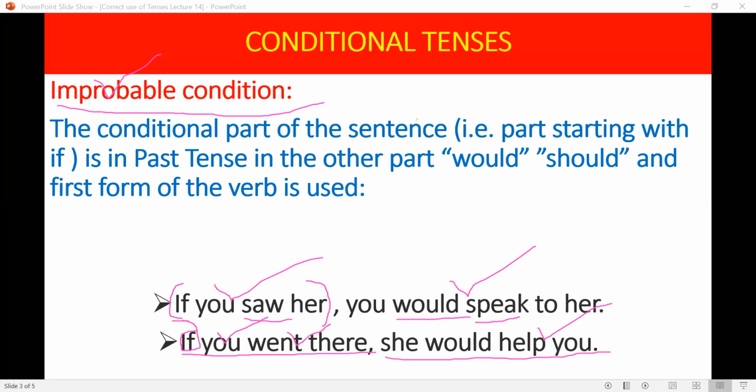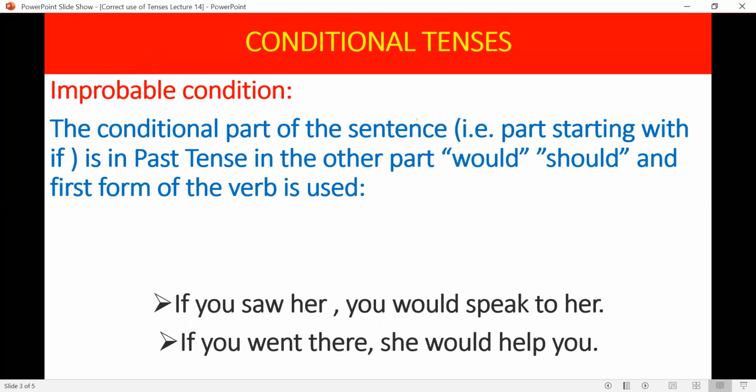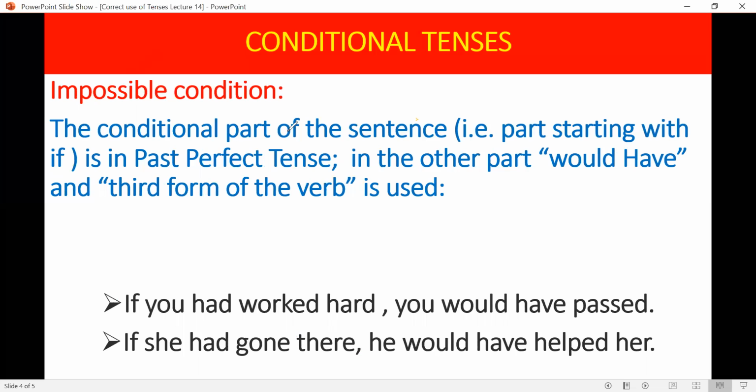The last, but not the least, is the third kind of conditional tenses, where impossible conditions are given. The conditional part of the sentence, that is the part starting with if, is in past perfect tense. Past perfect had is showing us that it is past, had and third form showing it is past.